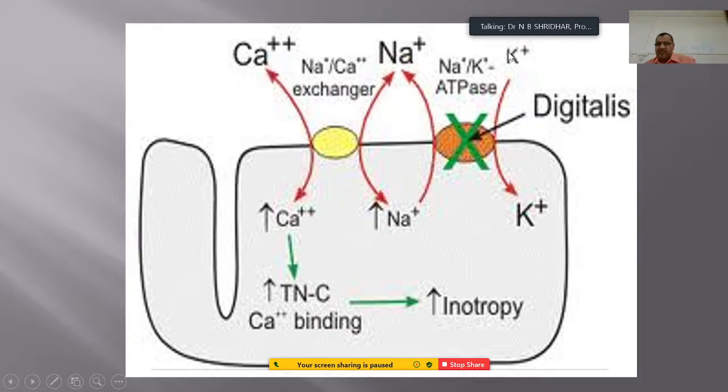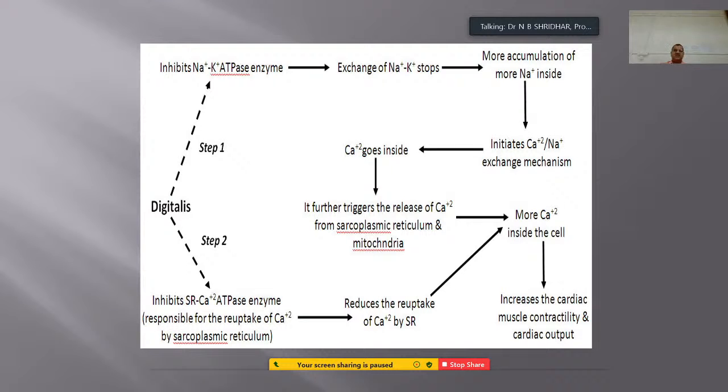Then during the depolarization, with the help of sodium potassium ATPase, the potassium will come inside, and the Digitalis is going to block this sodium potassium ATPase. So ultimately, the depolarization phase will be blocked, and because of this the force of the contractility will be increased. Here, the inhibition of the sodium potassium ATPase enzyme leads to the exchange of sodium potassium ions stopping.